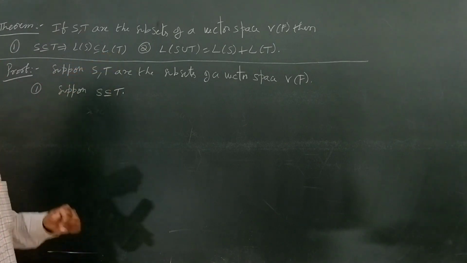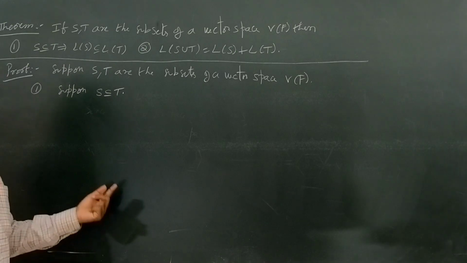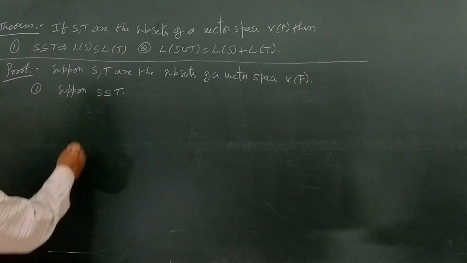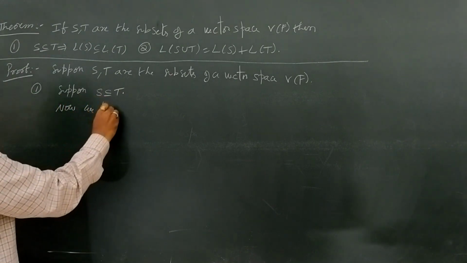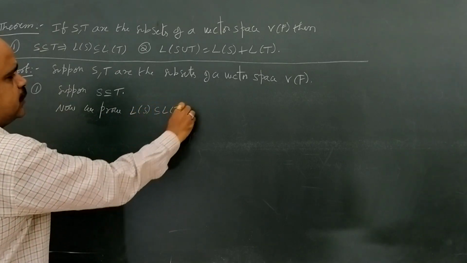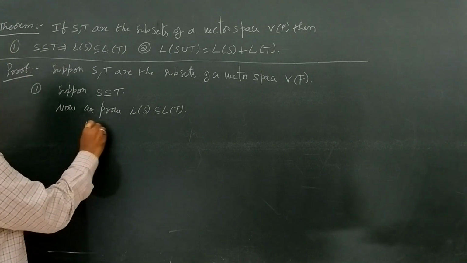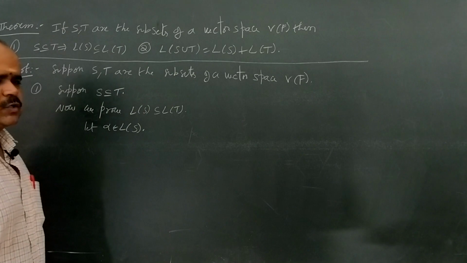That means if we take any alpha in L(S), we are going to prove that alpha also belongs to L(T). So comes to the proof. Now we prove L(S) is a subset of L(T). For that, let alpha belong to L(S).